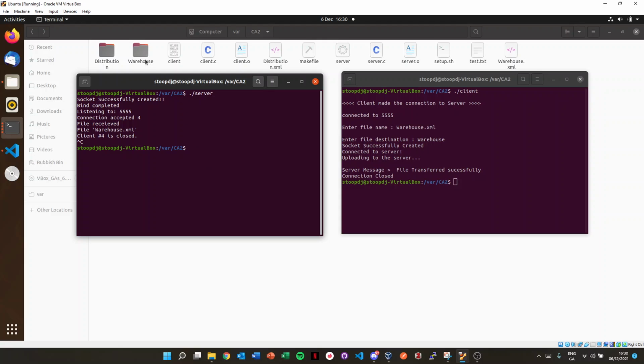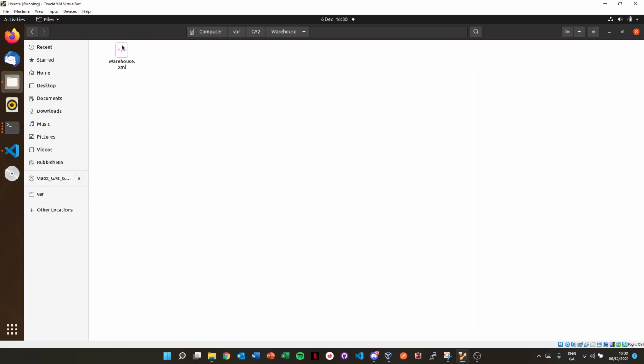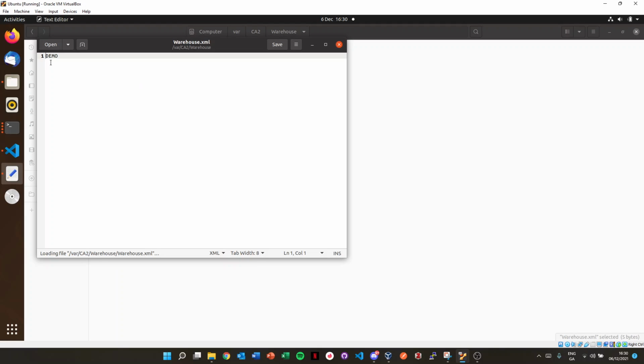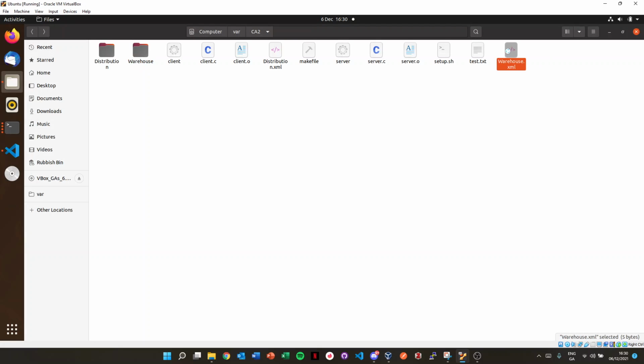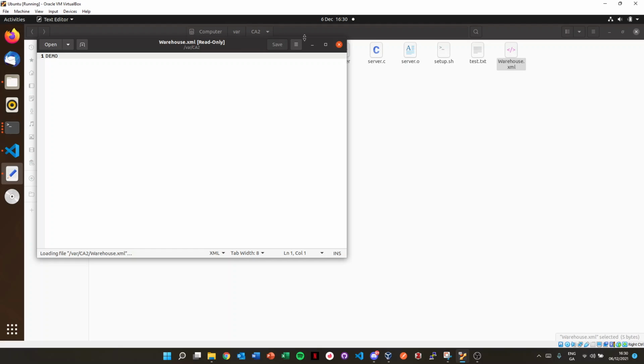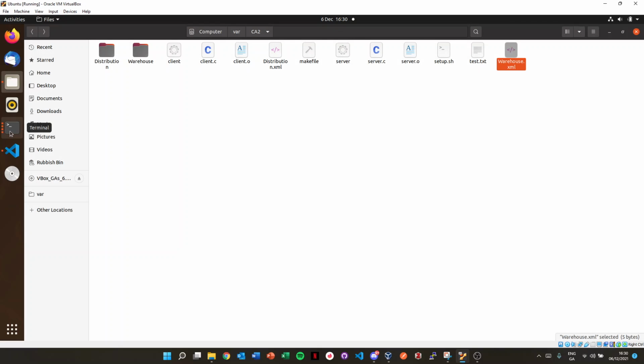If we go back to our warehouse folder right now, we can see there's a warehouse.xml in here. If I open this just to show everything transferred, it says demo in it, and I'm pretty sure the example I had on the side is called demo.xml as well. Yep, called demo. So the transfer is fully done.